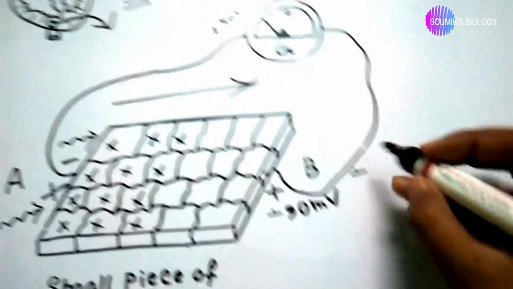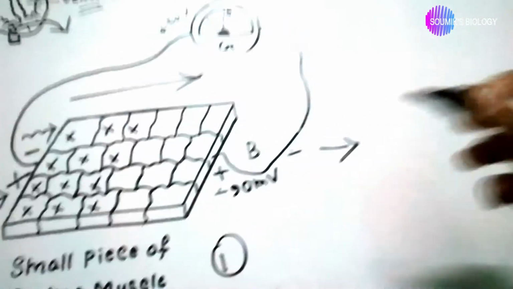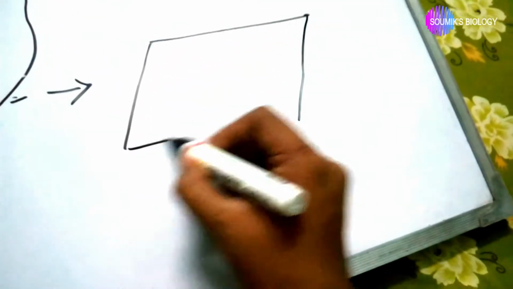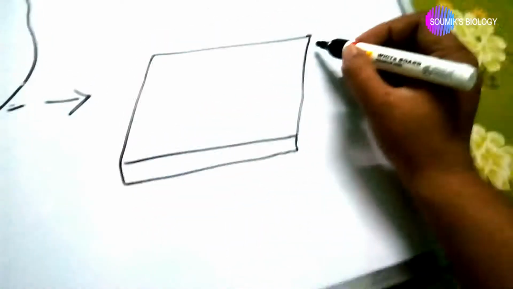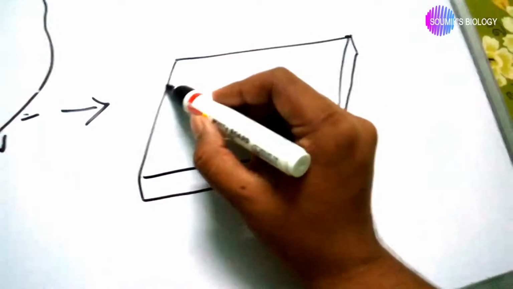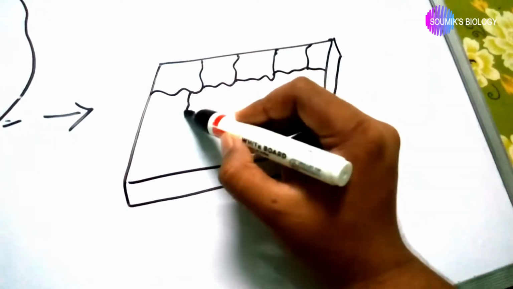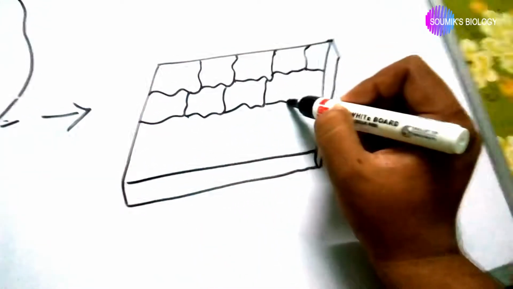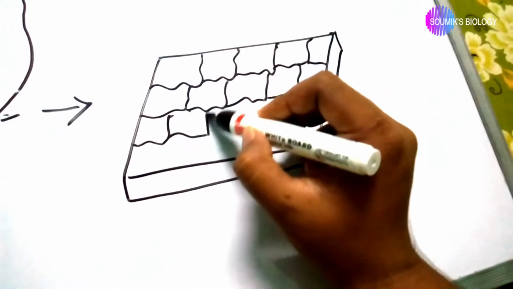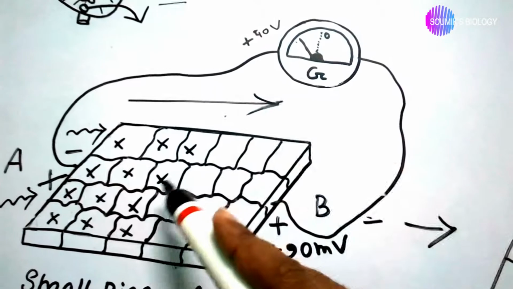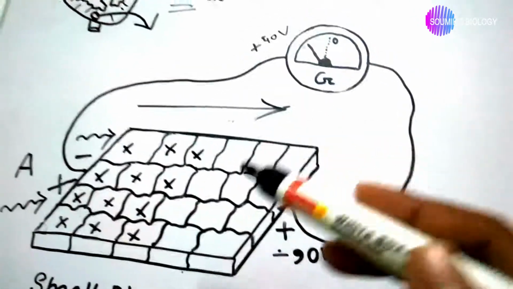But in the second step, when all cells are depolarized equally, we know that the positive charge spreads from the A side to the B side.